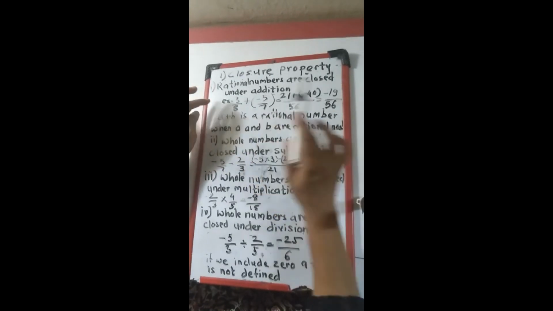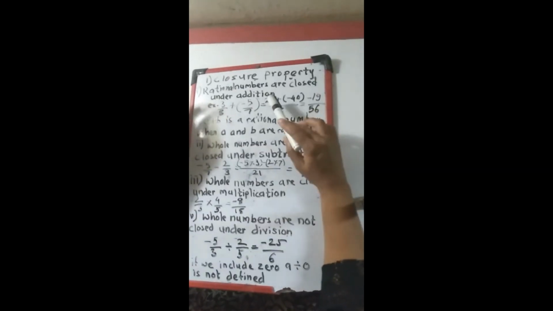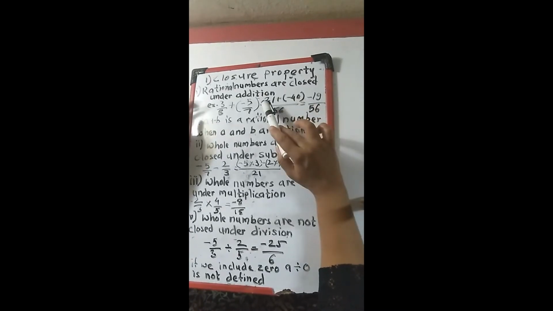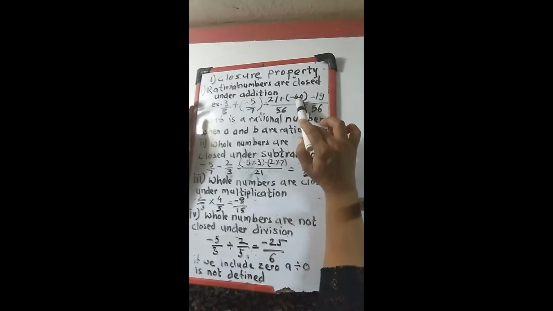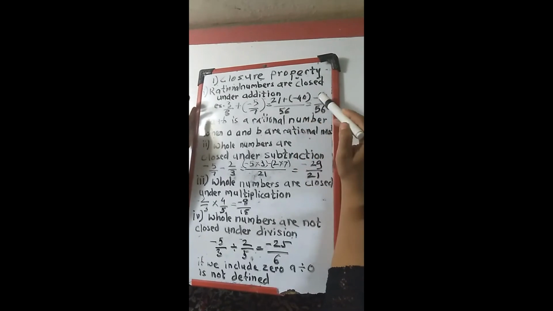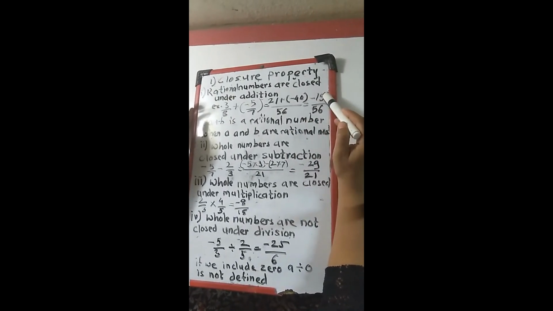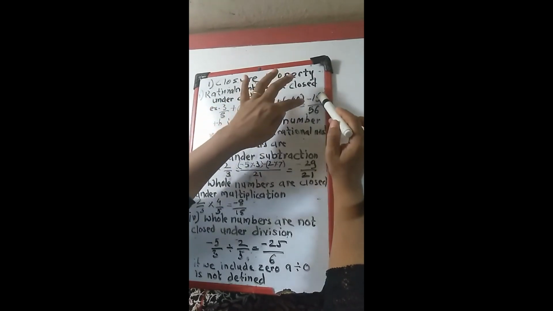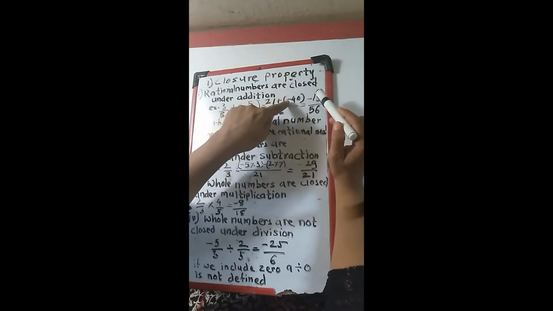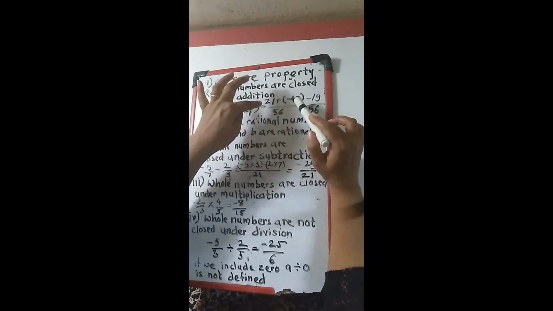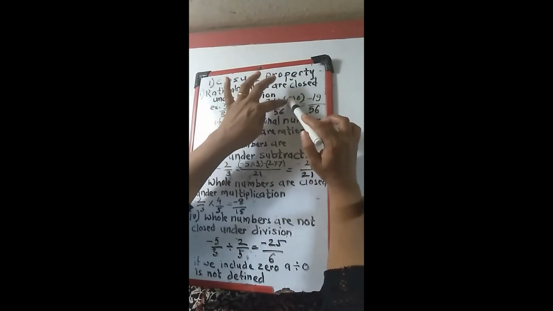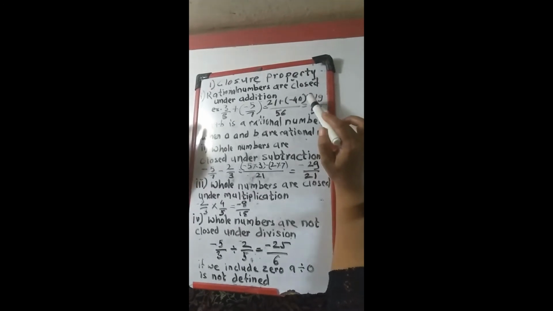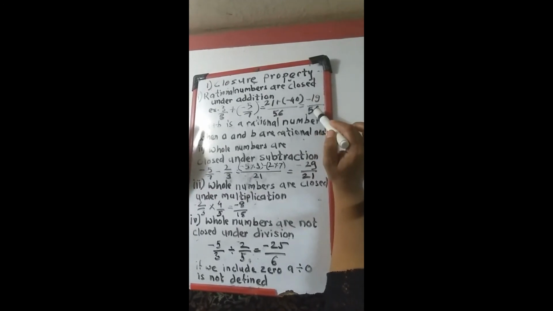So 21 plus minus 40 is the same as 21 minus 40, divided by 56. So the answer is minus 19. We subtract 40 and 21, which gives 19, and as the bigger number of the two is 40 and its sign is minus, we give the minus sign. So minus 19 divided by 56.